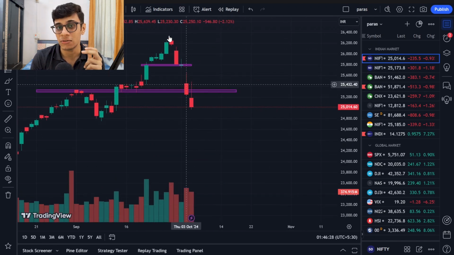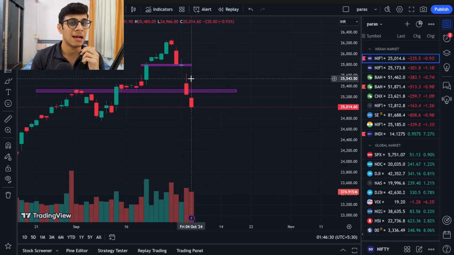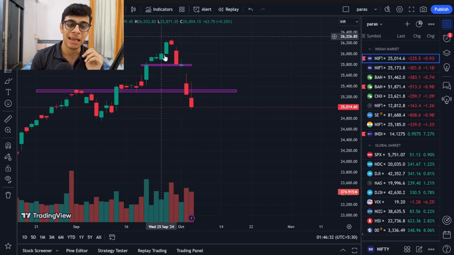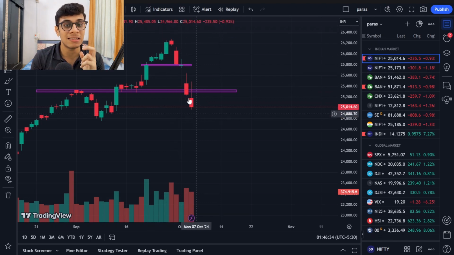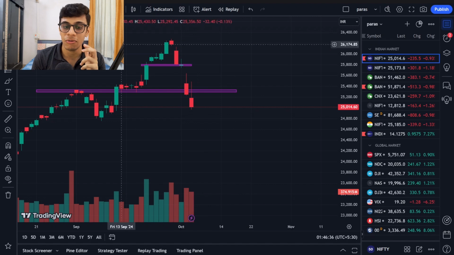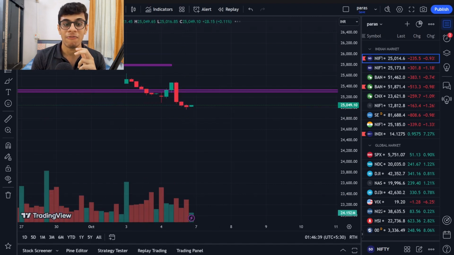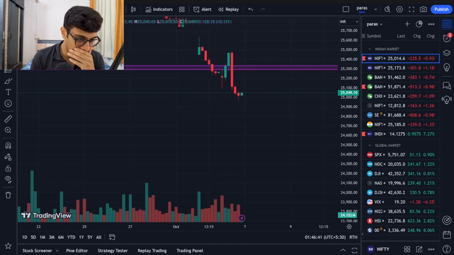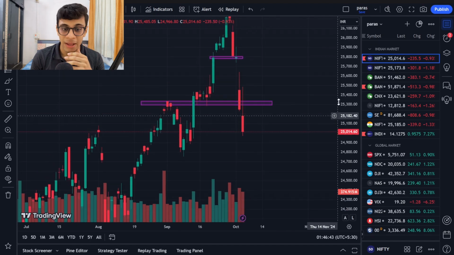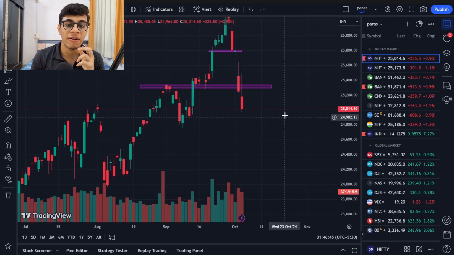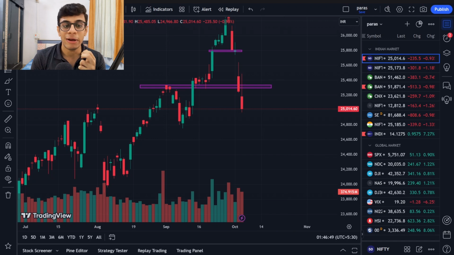Markets did fall 1,100 points this week, but I don't think this type of weakness with the same type of strength will continue in the next week. But again, where can you sell at higher levels? I'm sorry. But first of all, let's talk about the levels from where Nifty can see a pullback. And the first level is 24,950. Keep this level in mind.